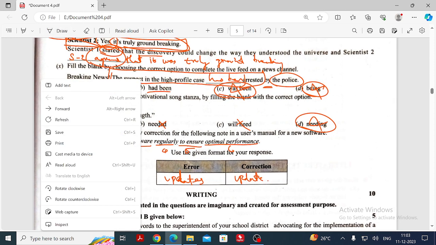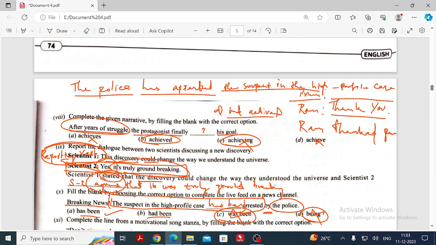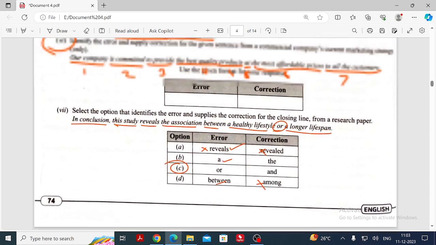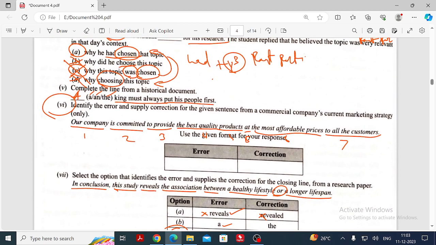So, see the last one. Sorry, not the last one. The sixth one. This is going to be your challenging question. Okay. So, if 10 questions are there, obviously you will raise a word, like, sir, 12 questions are there now, sir.